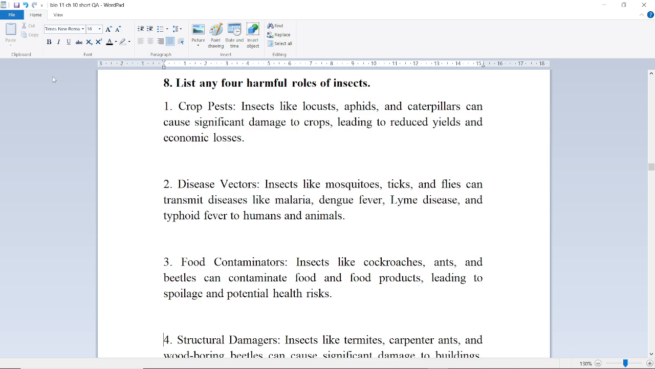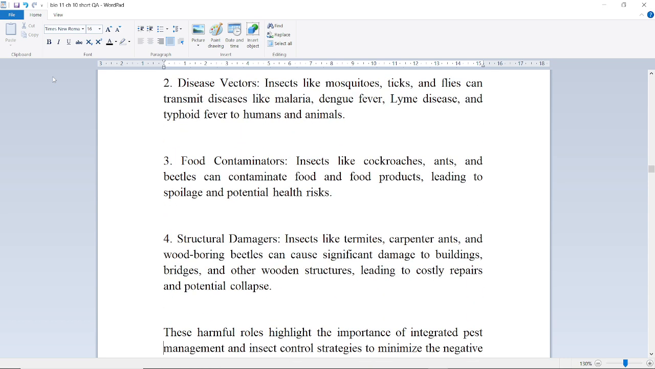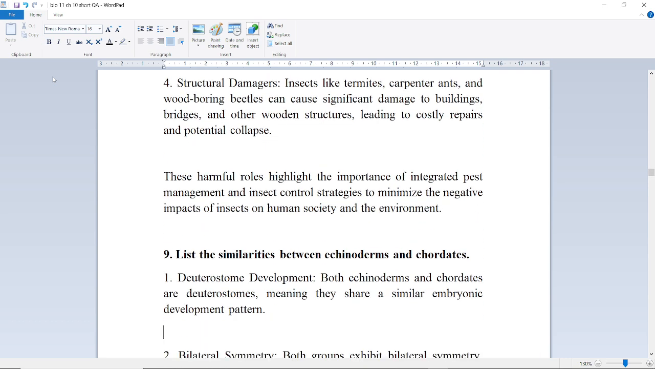Insects like cockroaches, ants, and beetles can contaminate food and food products, leading to spoilage and potential health risks. Next is structural damage. Insects like termites, carpenter ants, and wood-boring beetles can cause significant damage to buildings, bridges, and other wooden structures, leading to costly repairs and potential collapse. These harmful roles highlight the importance of integrated pest management and insect control strategies to minimize the negative impact of insects on human society and environment.